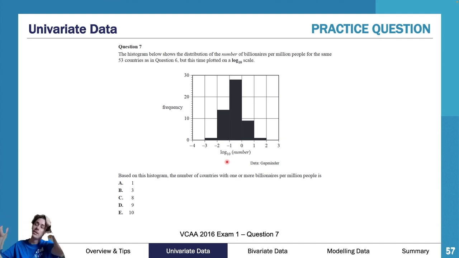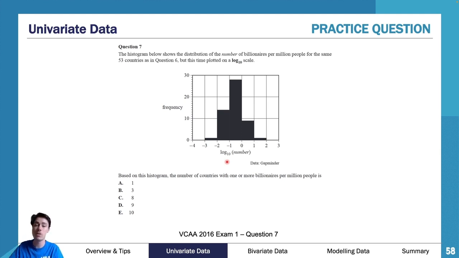Now, if you're back and you're confused, I will explain a little bit more of it, then you'll be welcome to pause it again and have another go at it. But if not, we'll jump into it. So as you can see here, we have a log scale, and we want to know the raw number of people, or the raw frequency of more than one.